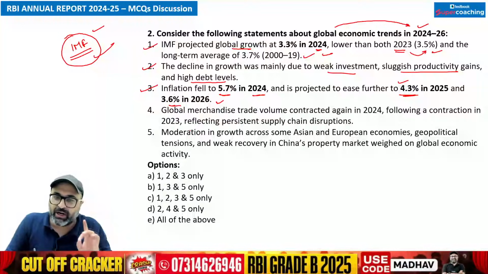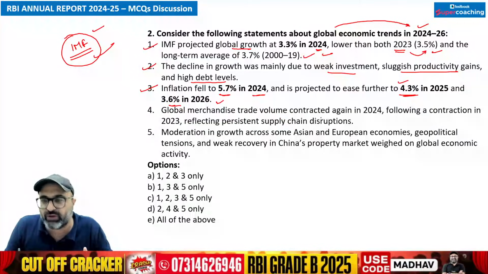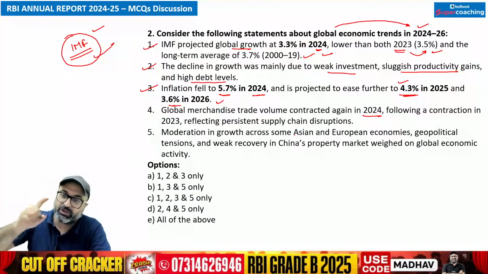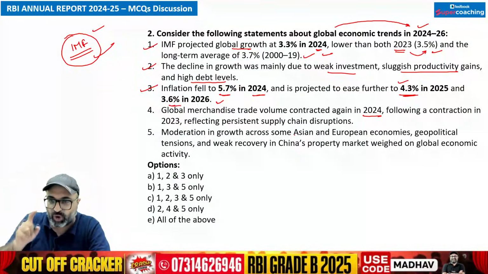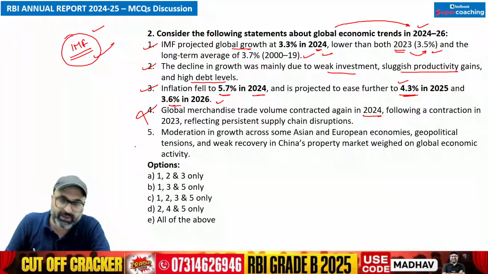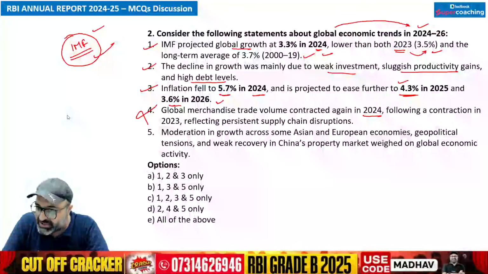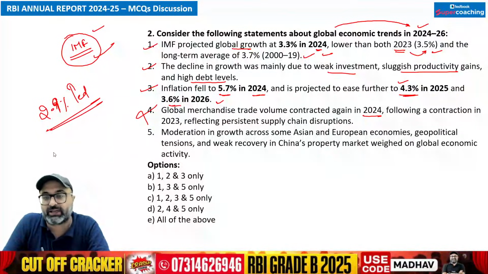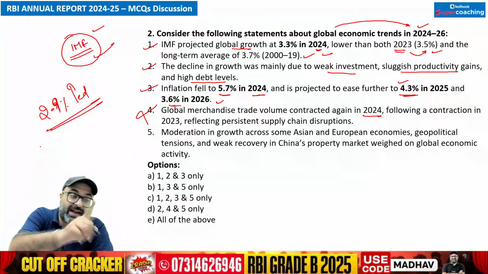That is correct. Global merchandise trade volume contracted again in 2024. Global level पे जो merchandise trade है, that has contracted in 2024. This is absolutely a wrong statement. Why is this a wrong statement? क्योंकि जो आपका merchandise trade है, it does not contract, rather it has expanded, or it has increased by 2.9% after contracting in 2023.